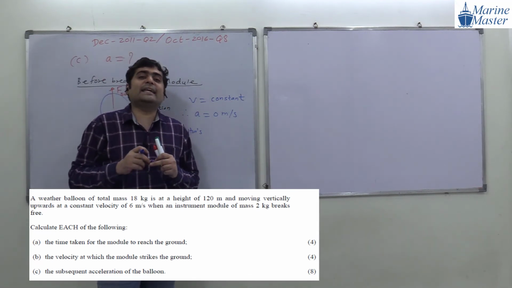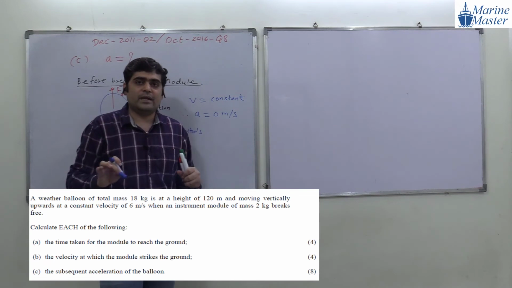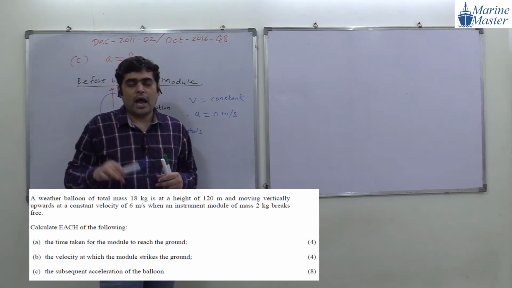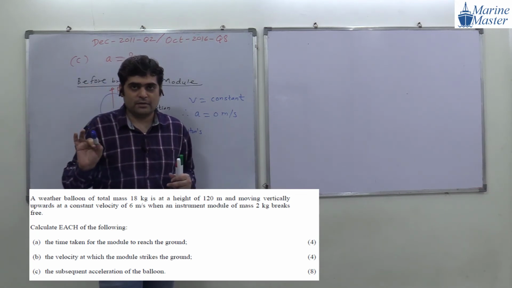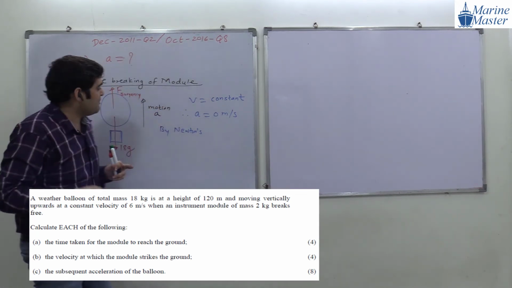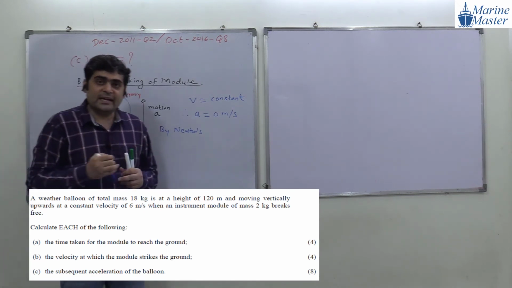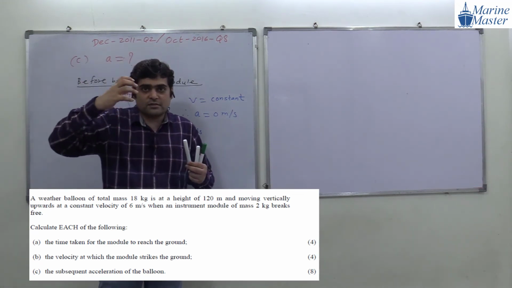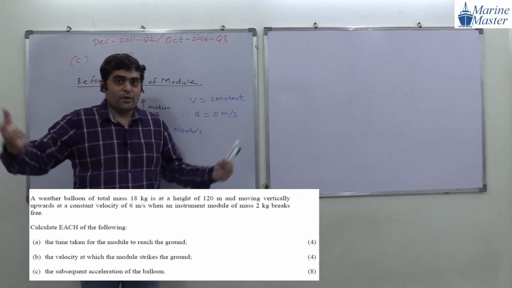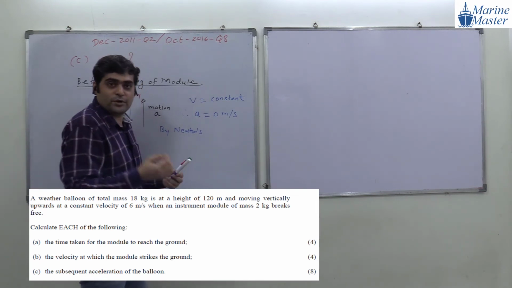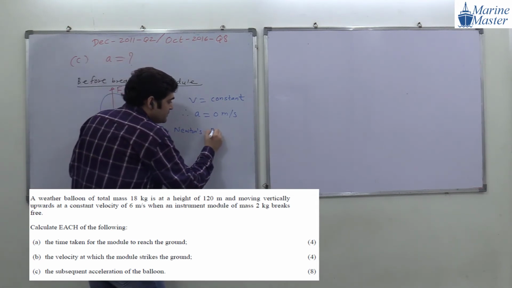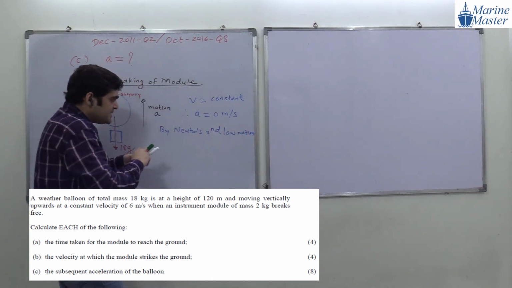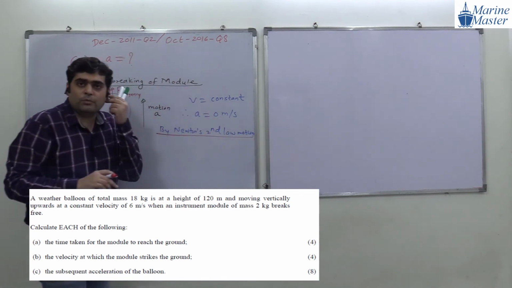At the end, what is our target? We have to pass in the exam. And for passing the exam, the first important point is our drawing. How to impress an examiner? First is drawing. Second impression is units. And third impression is use of words like Newton's second law of motion. Oh, examiner will get impressed. So use the words by Newton's second law of motion. So our target is to impress the examiner.